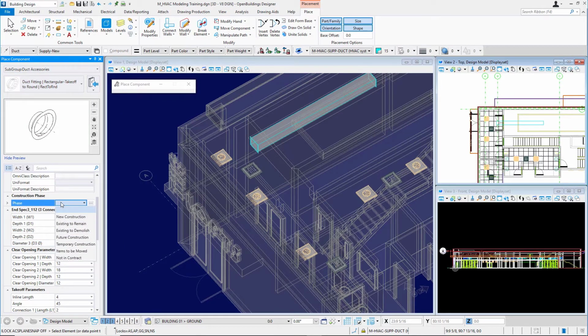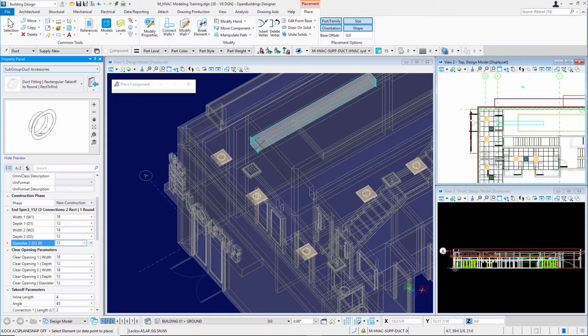Once again, in the property panel, I'll set my phase to new construction. I notice my diameter I've got set to 12 inches. The prompt in the status bar says select element or data point to place. You see down here.